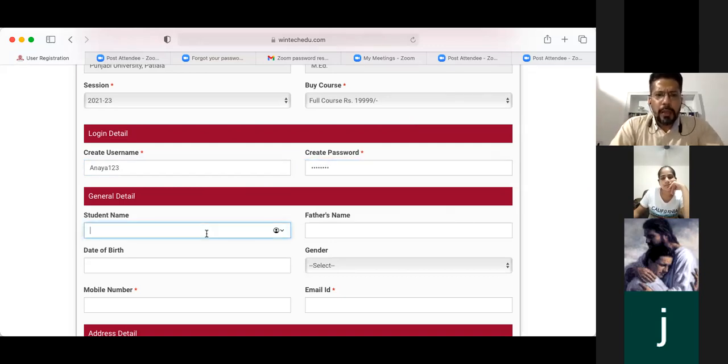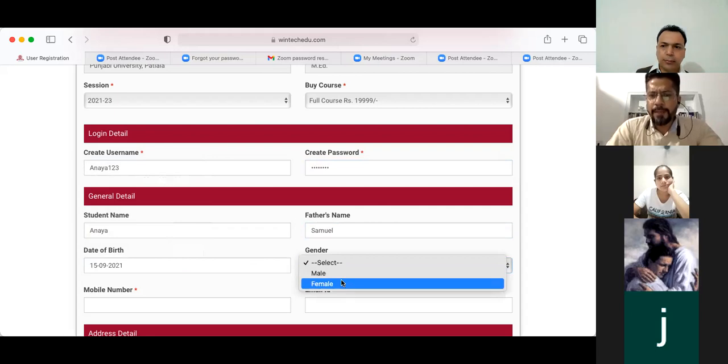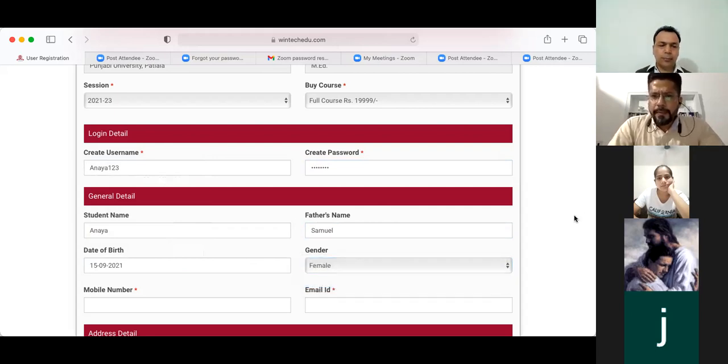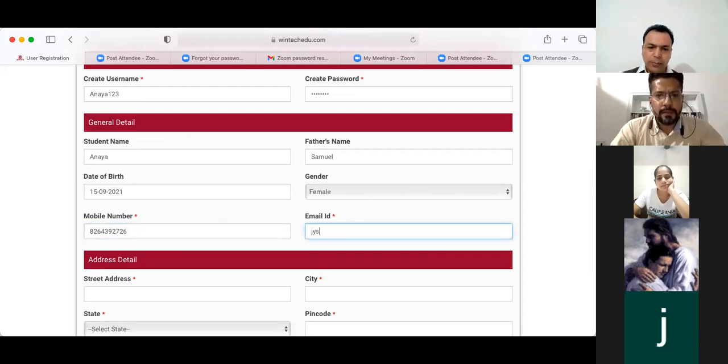All right. So now I put the name Anaya here. Father's name is Samuel. Date of birth, I'm just putting any date just for the reference. Okay, female. You put the number over here, 82643927. Put the name here. Is it clear so far? So all the general details are to be filled: your student name, father's name, date of birth, gender, mobile number, and your email.